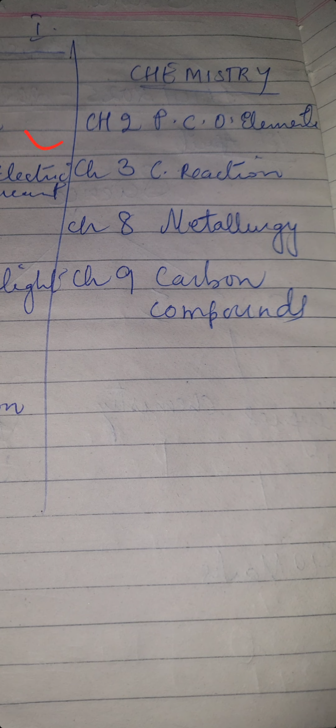The chapters are chapter number 2, periodic classification of elements. Chapter 3, chemical reaction, which I have written in short form. Then chapter 8, metallurgy, which is based on metals. Chapter 9, carbon compound. So these are the 4 chapters of chemistry and 6 chapters of physics. So this is how the section is divided into parts.